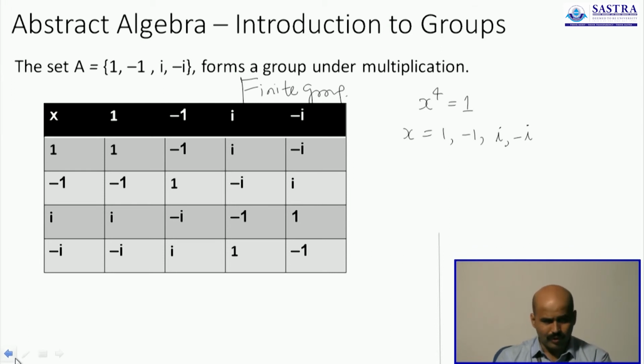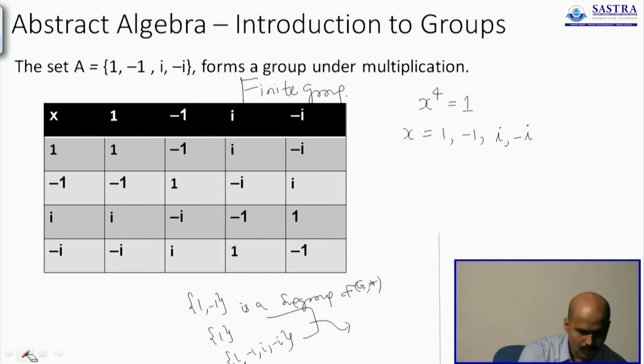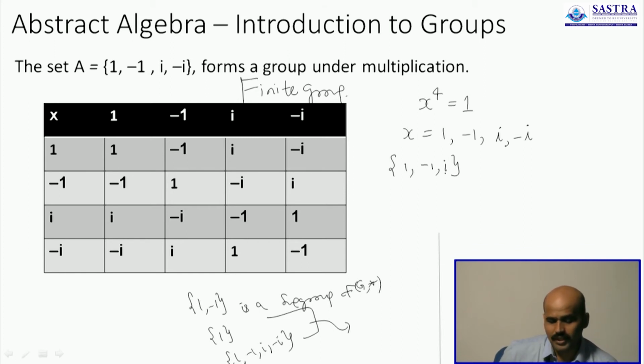However, only 1, minus 1, only the subset 1, minus 1 is a subgroup of G star. What happens if we consider the set 1, minus 1 and I? There are 3 elements here. Now I can use Lagrange's theorem to show that this cannot be a subgroup.